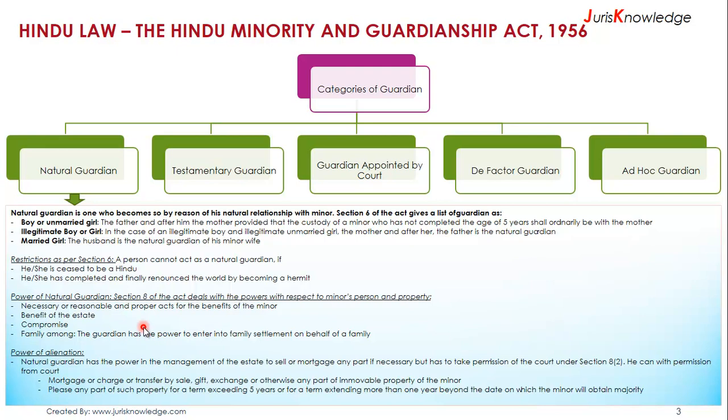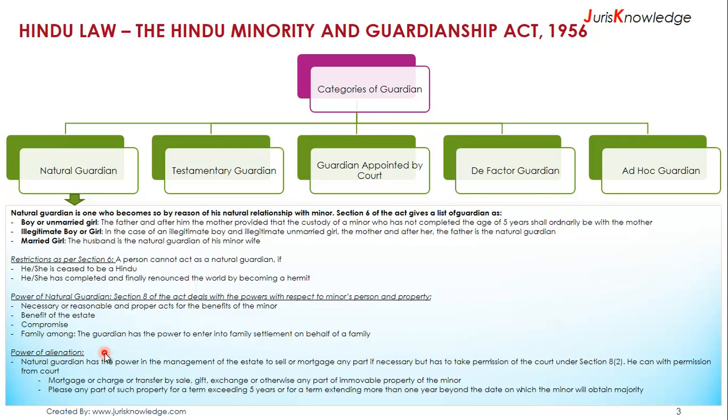There are certain powers of a natural guardian which are defined in Section 8, with respect to minors, person and property. The guardian has the power to act on behalf of the minor if it is necessary or reasonable and it acts for the benefit of the minor. The guardian can act if the act is for the benefit of the estate. The guardian has the power to enter into family settlement on behalf of the minor as well. There are certain powers of alienation given to the guardian.